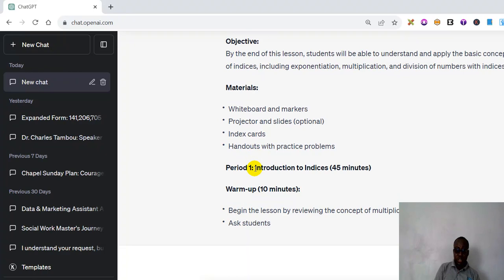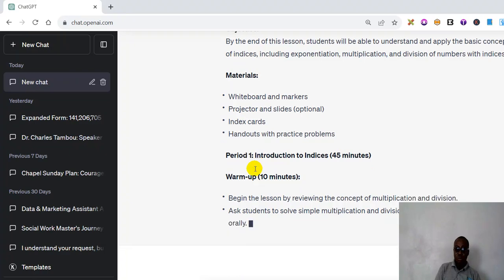Fine. Ask students to solve simple multiplication and division problems. That's okay. My network is not so fast, so the answer is coming slowly, but it's coming out. You just have to be patient a bit.